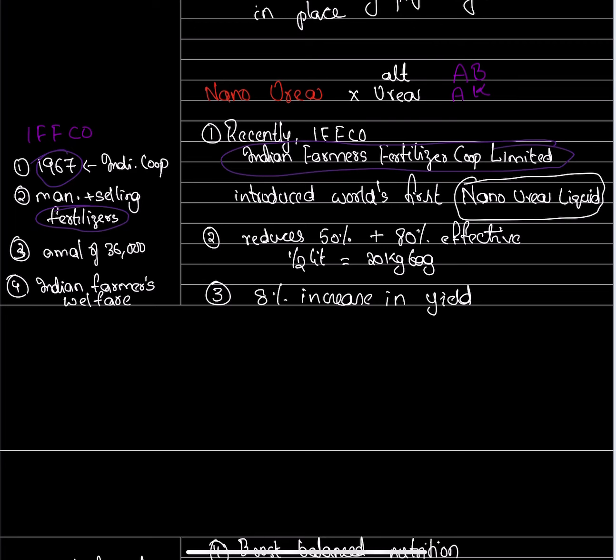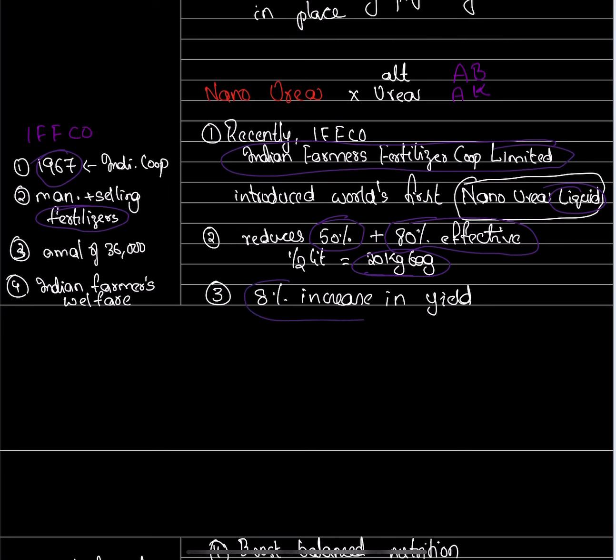This IFFCO, which has great trust among Indian farmers, has done some research and introduced the first nano urea, in liquid form, for the benefit of the world's farmers. It reduces urea application by 50% and is 80% effective. Even a half-liter bottle is equivalent to a 20 kg bag, as I already discussed.